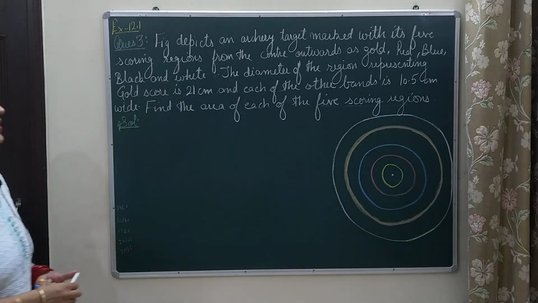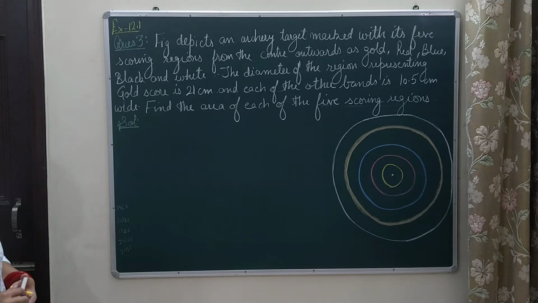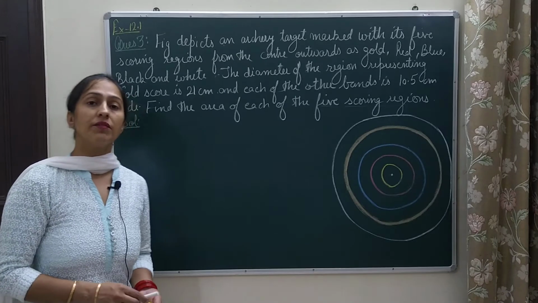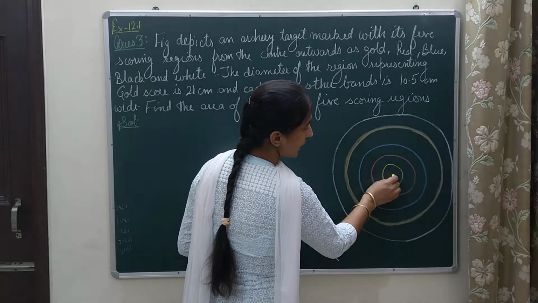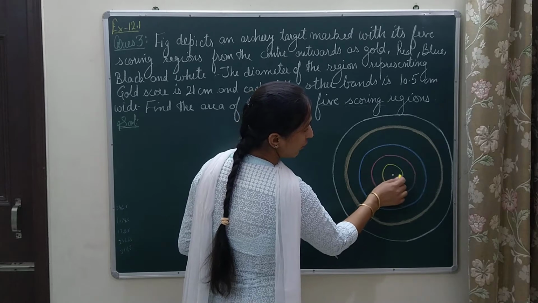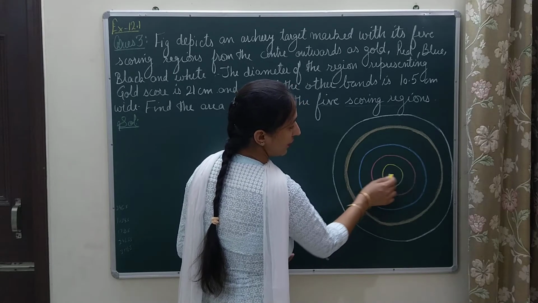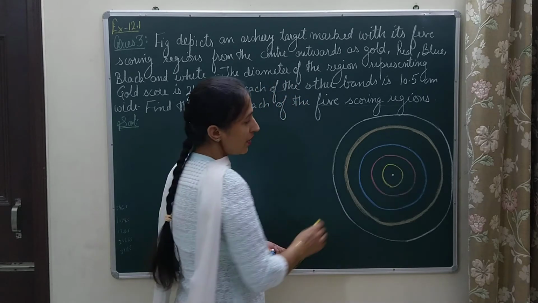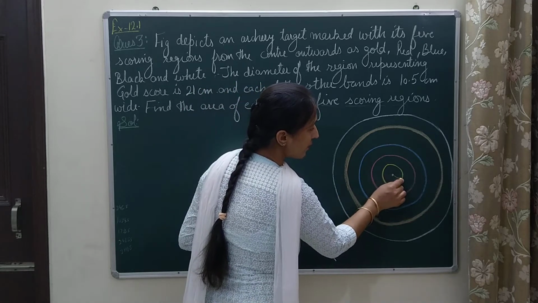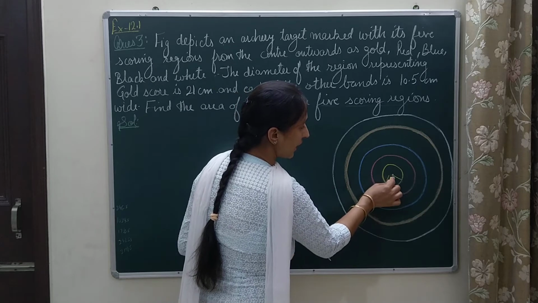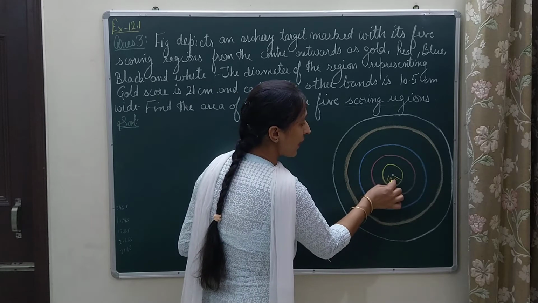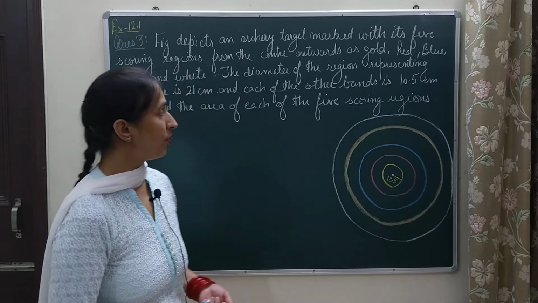Now we are given that the diameter of the region representing the gold score is 21 centimeters. If we score in this region, for that gold region we are given the diameter, and the diameter is 21. If we are given the diameter, we can simply find the radius by dividing it by 2, and what I get is 10.5 as the radius of the gold region.